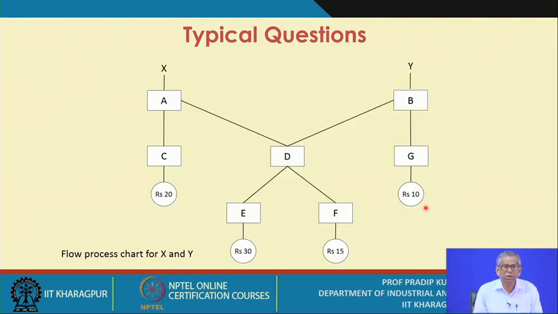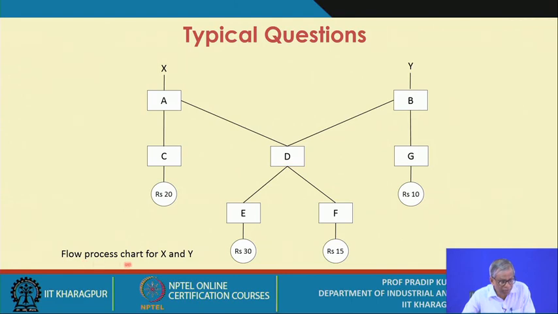Now this is the typical process flow. This diagram is given, and this is X and this is Y. That means these are the two end items, and these are the resources A, B, C, D, E, F, G. Is it okay? All these values are given.